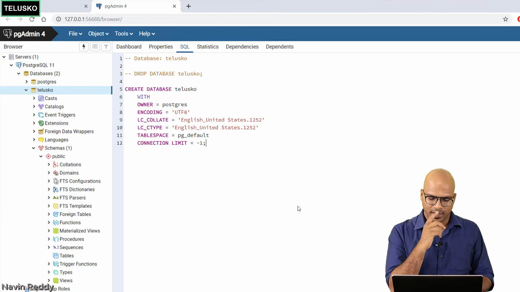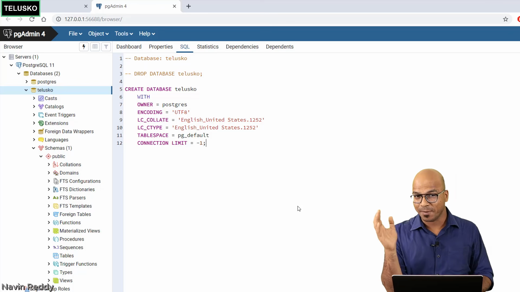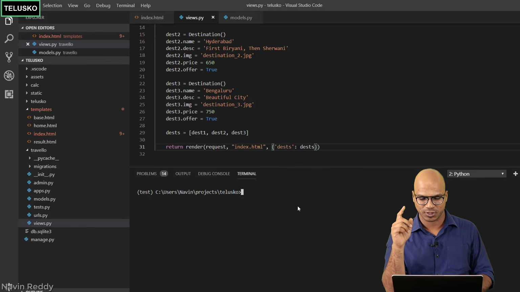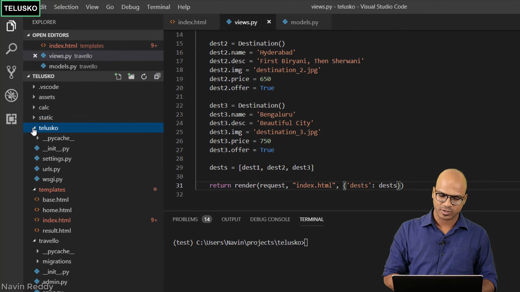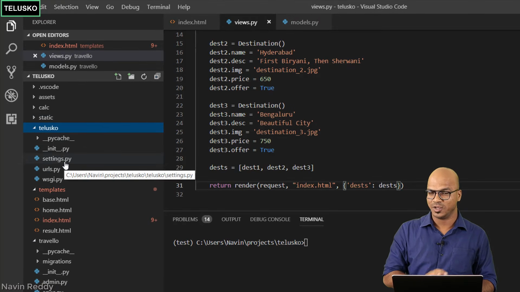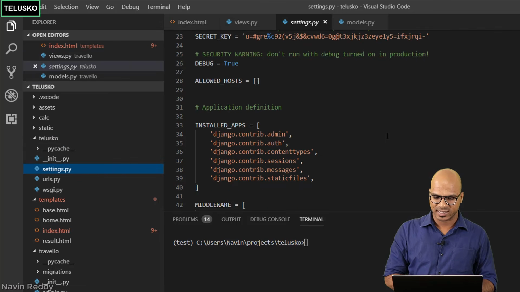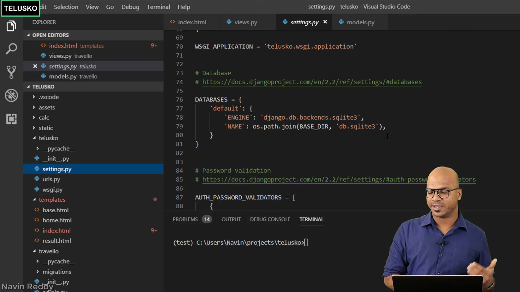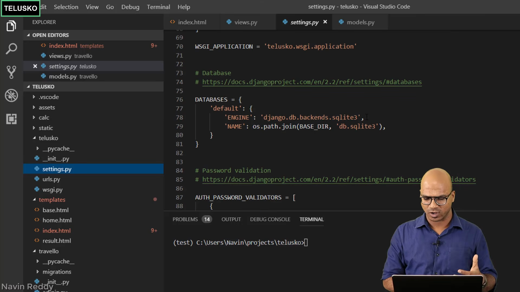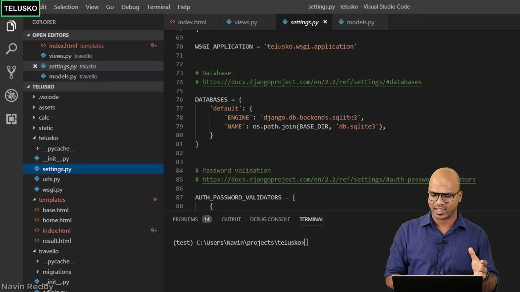So we'll do that. If you want to connect your application with this Postgres DBMS, you need to do some configuration. So let's head back to our Visual Studio, and here we need to do some settings. So let's go back to the Telusko project. This is where you have settings.py. And now let's do the setting for the database. If you scroll down somewhere, you will find DATABASES. And by default, it says it will get connected with SQLite 3.